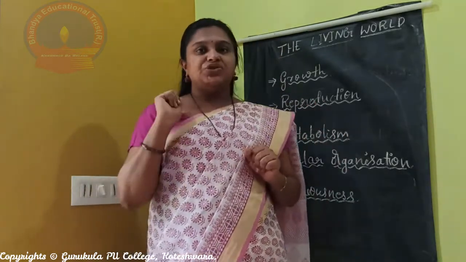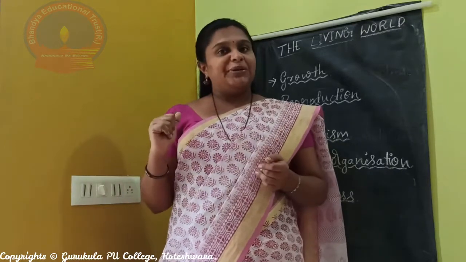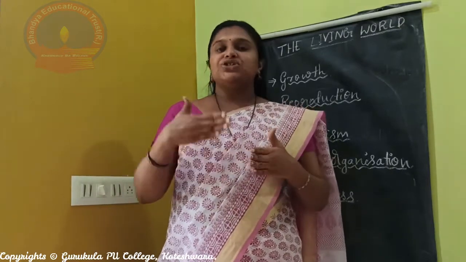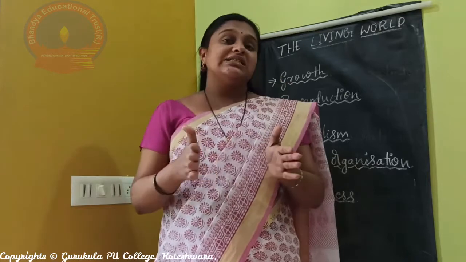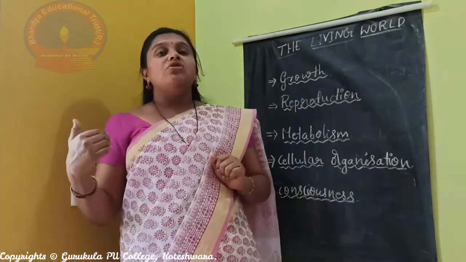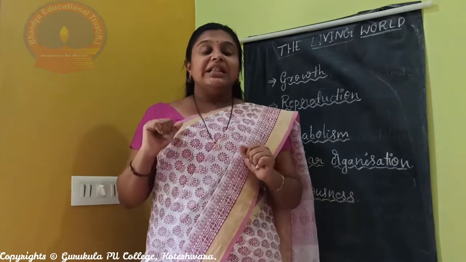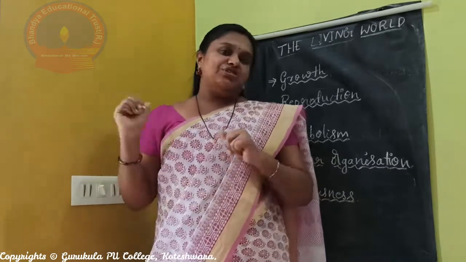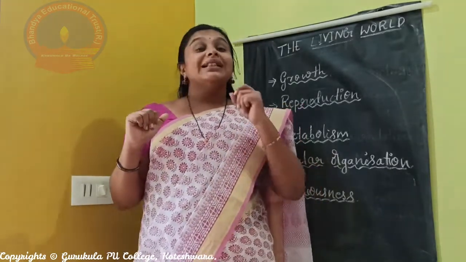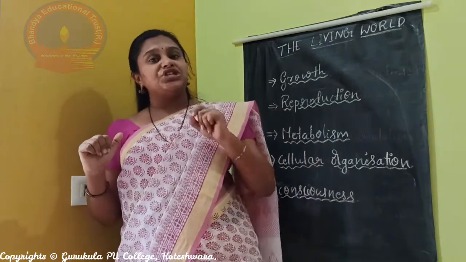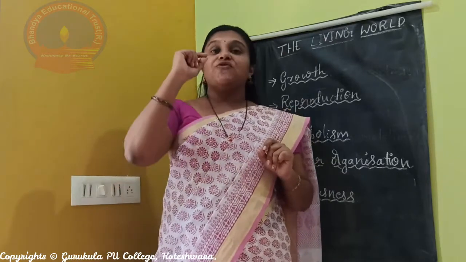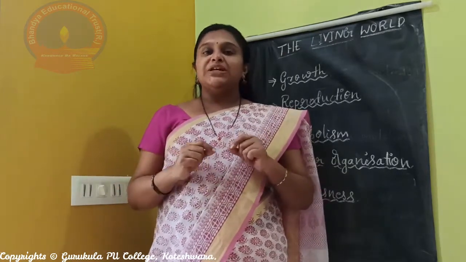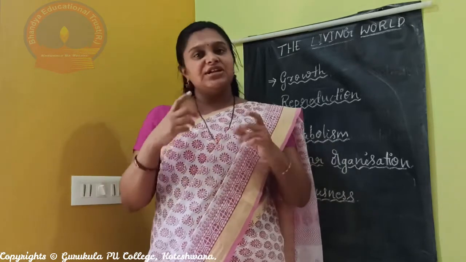And growth can be considered as two types, limited and unlimited growth. You know, animals have limited growth. That means they grow up to a certain age. After that, they will cease their growth. Whereas plants have unlimited growth. That is especially because they have meristematic tissue in their root and shoot tips. Because of the presence of meristematic tissue, they show unlimited growth.